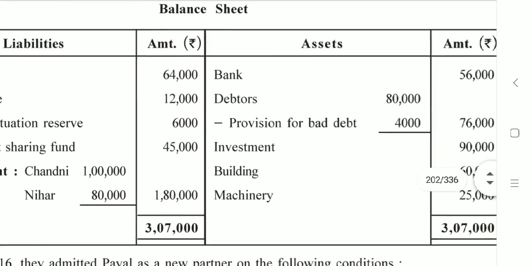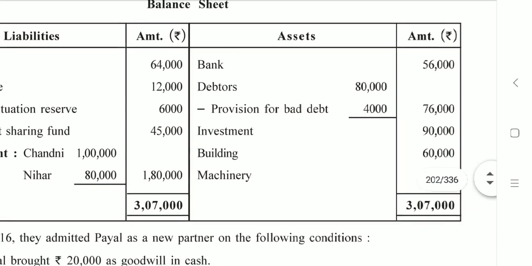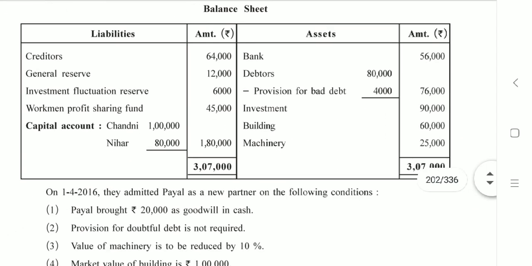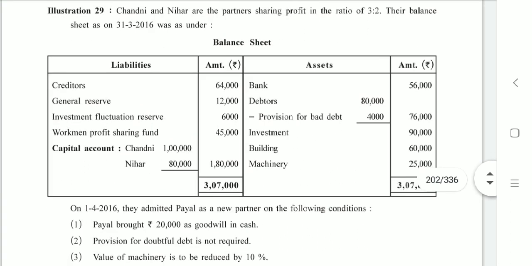Moving towards asset side, the very first item mentioned is bank. We have already recorded the opening balance of bank account. Then we have also written about debtors, investment, building and machine. So there is nothing left to be recorded on asset side and liabilities side as well. So we are done with all adjustments except 2, and we are also done with the recording of remaining items.